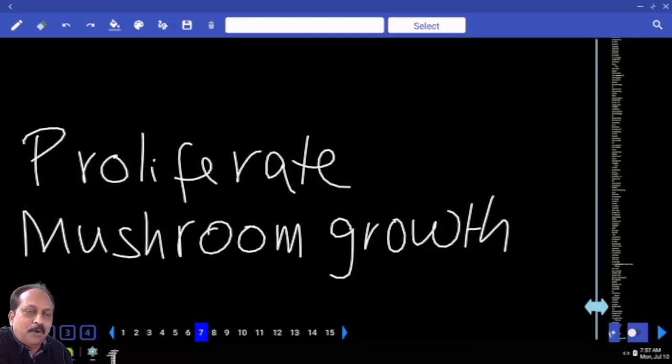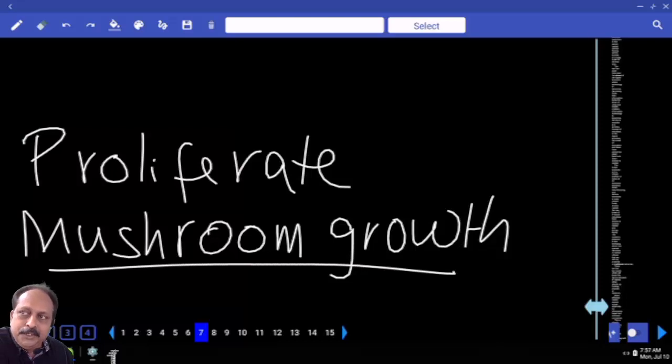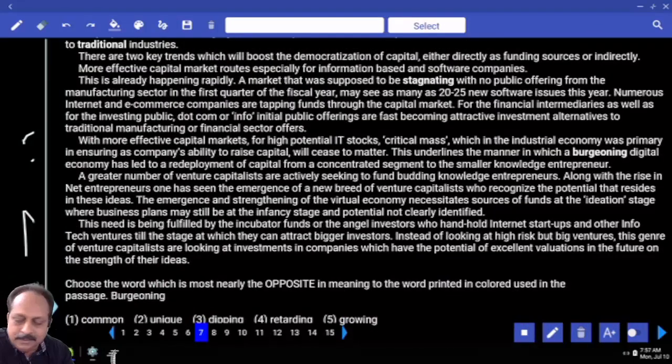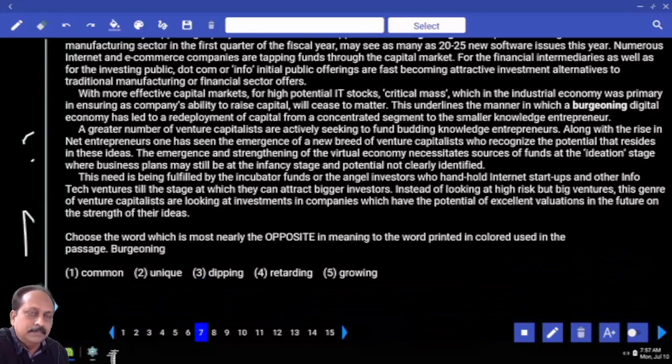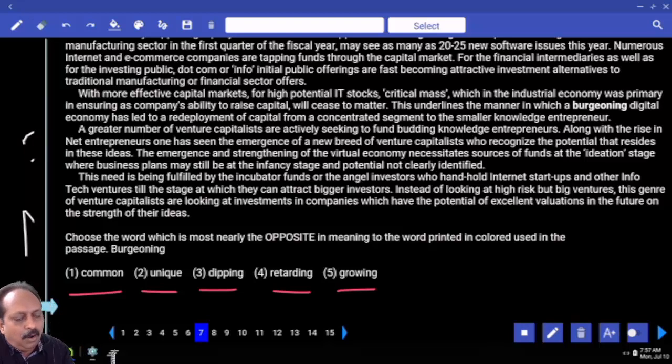No problem. So proliferate, one important word. What is the idiomatic expression? Mushroom growth. And we also use one more, but not that important at this stage. We'll go to the question. What do they want, synonym or antonym? What is the first option here? Common, unique, dipping, retarding, growing. Growing is the same meaning, and common does not talk about growing or not growing, not related. Unique, not related to the concept of multiplying. And dipping, coming down. Perhaps you can consider.